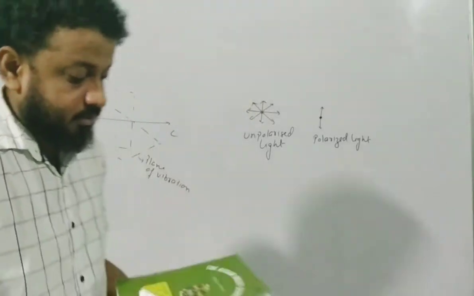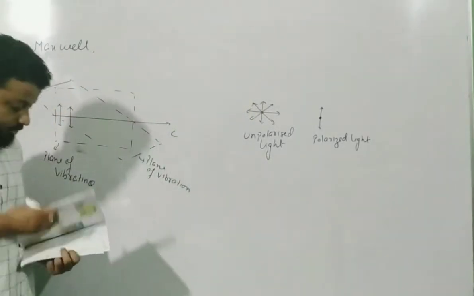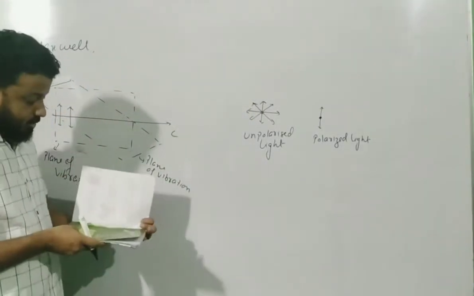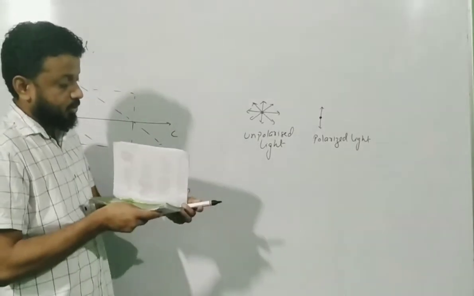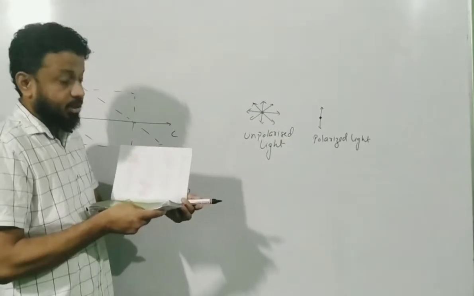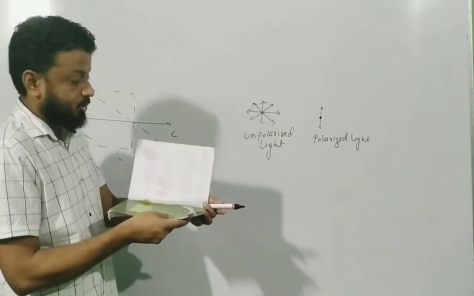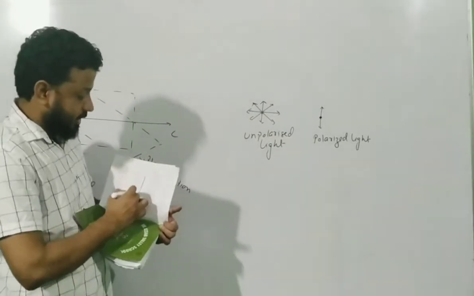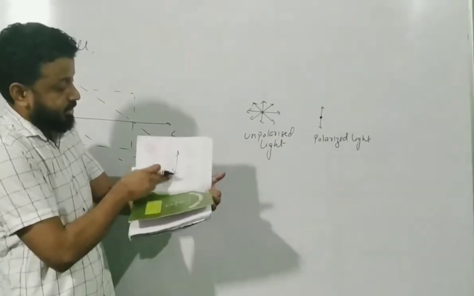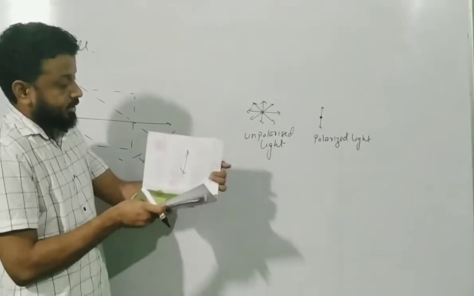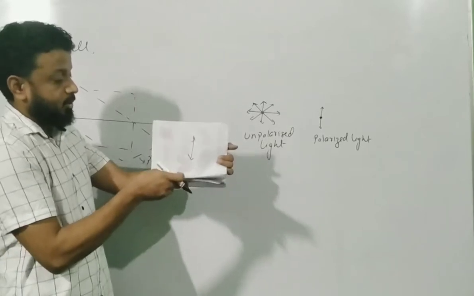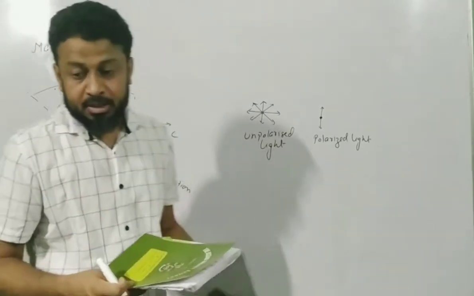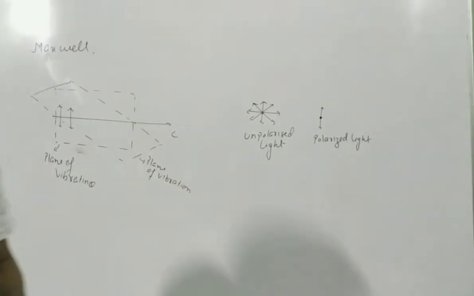Just imagine you have this situation, and this is how the propagation is going on in the forward direction. The marker is the direction of propagation of the wave, and if the vibration is taking place in this plane, then this white page is called the plane of vibration, and a plane perpendicular to it, where there is no vibration, is called the plane of polarization. Hope that is clear to you.